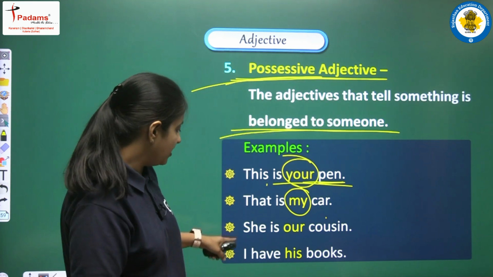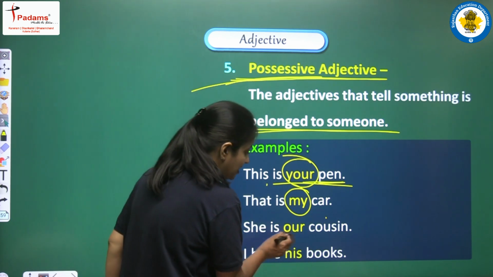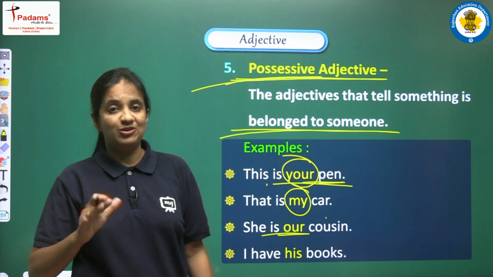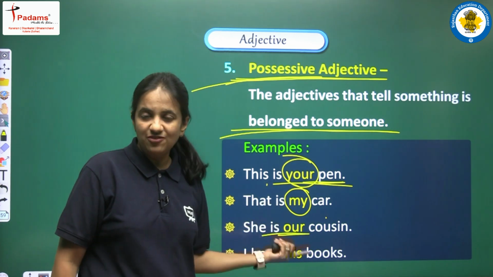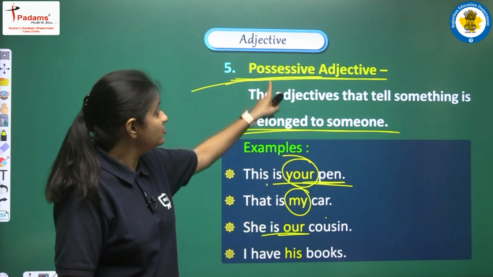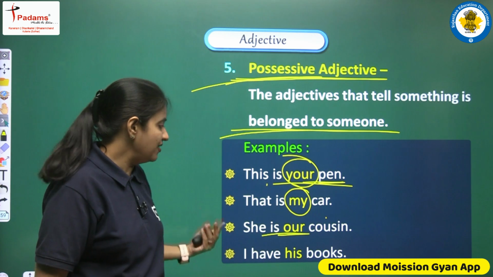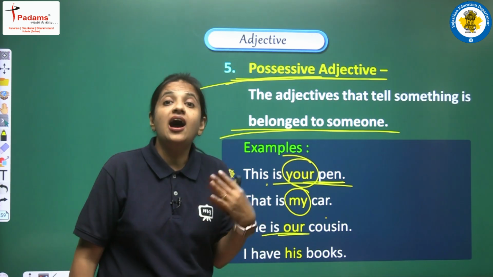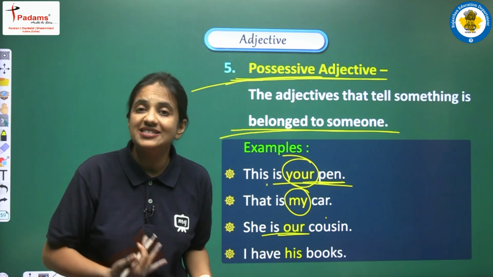Next, moving on, we have: she is our cousin. So again we have our, which is a qualifying word for cousin, which is a noun. So we can say that yes, our is again an adjective, and a possessive adjective also, because again we are telling the relation. We are saying that she is our cousin. Okay, we are saying that she actually belongs to us.